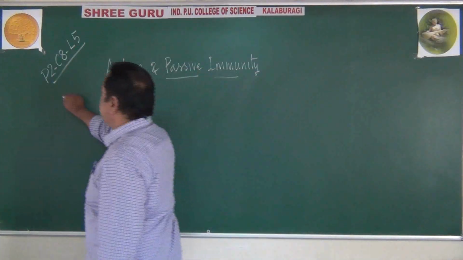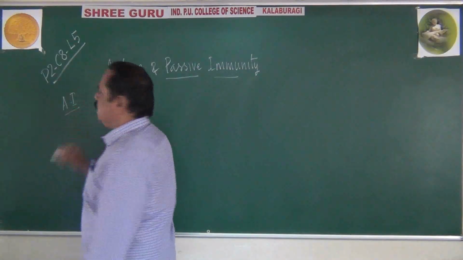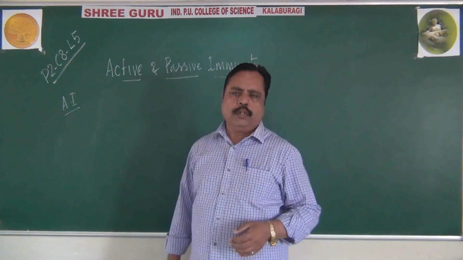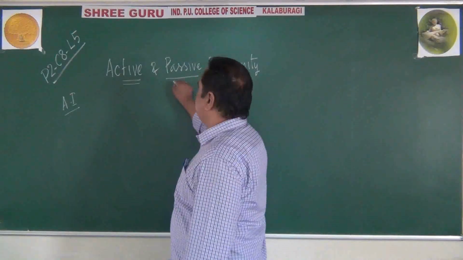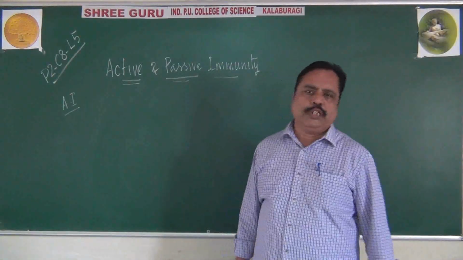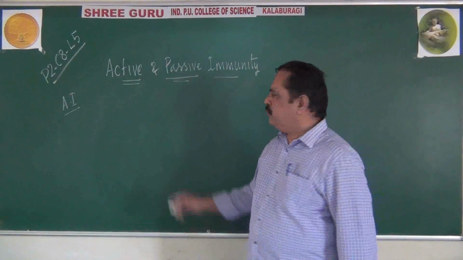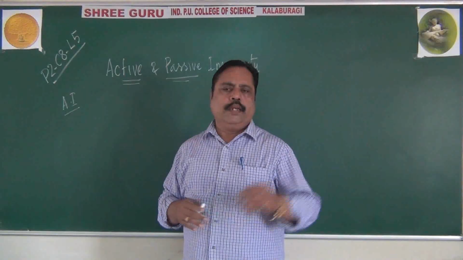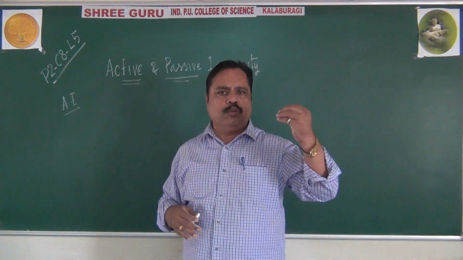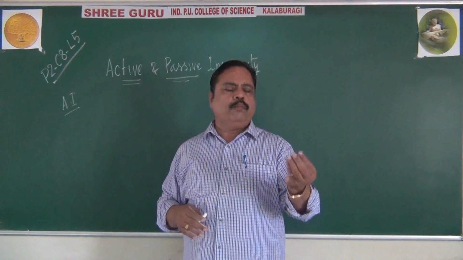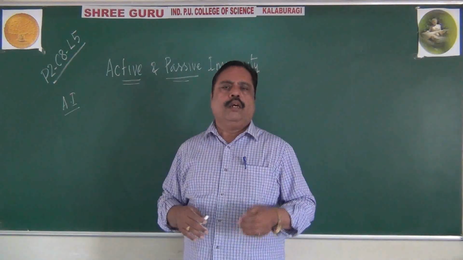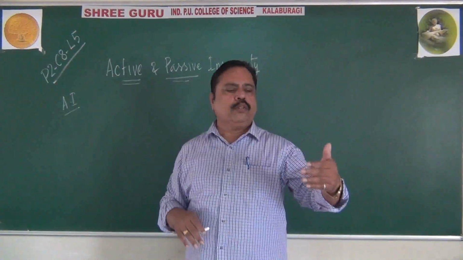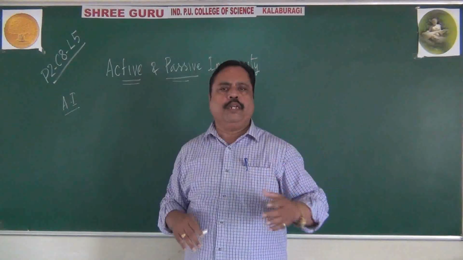Both of them belong to acquired immunity, not innate immunity. They are types of acquired immunity. We have to see the difference between active and passive mechanisms here. Remember, whenever our body is exposed to a pathogen, it may enter through the air we breathe, through the water we drink, through some wound or injury, through the food we consume, or even through sexual contact.